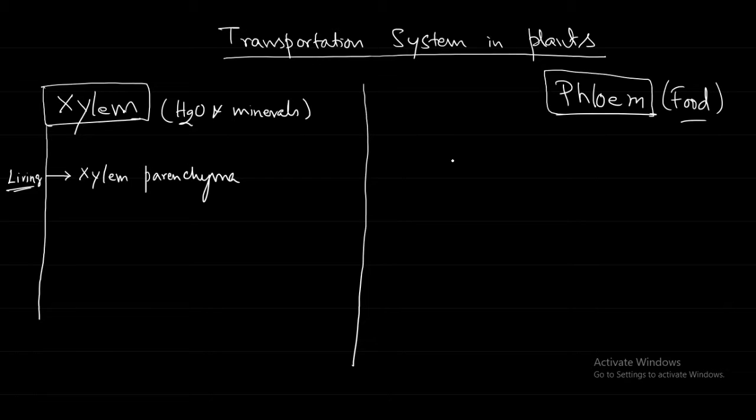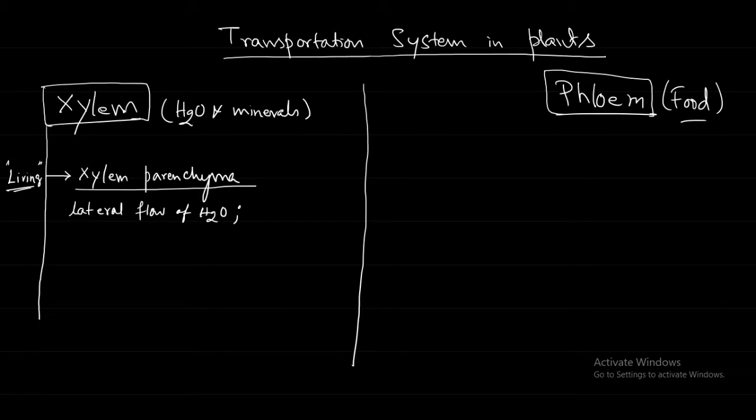the lateral flow of the water. Lateral flow of water means what? Lateral means sidewise. Like the stem is standing vertically.